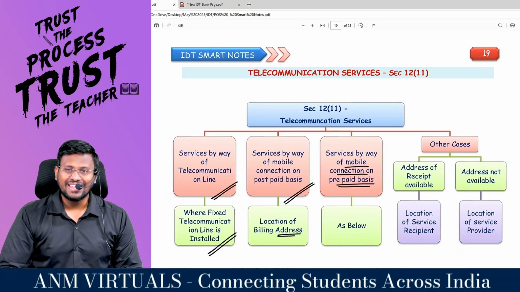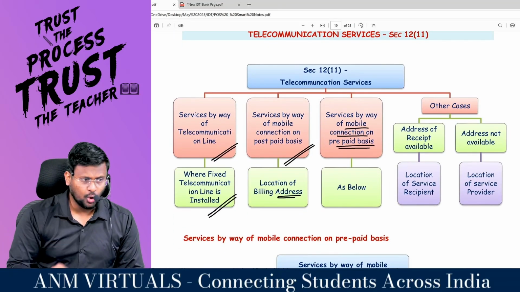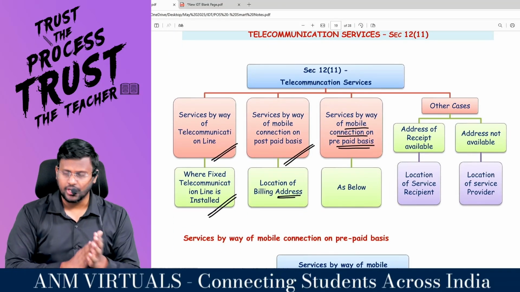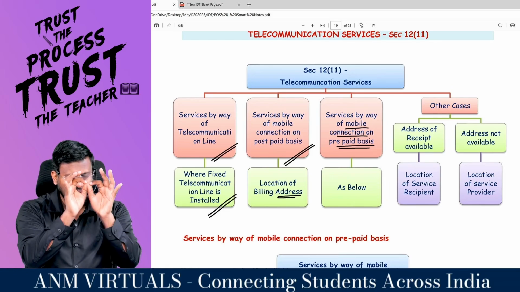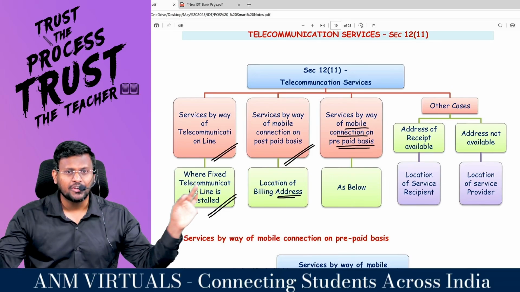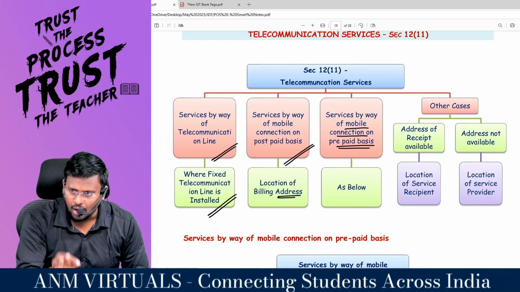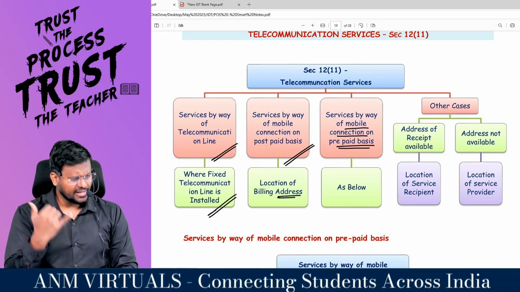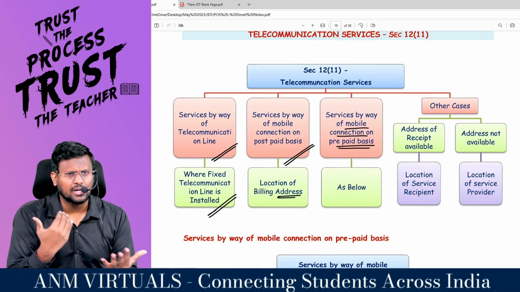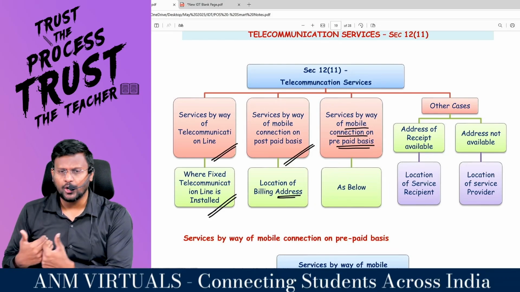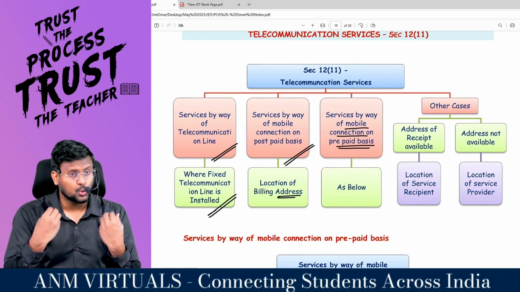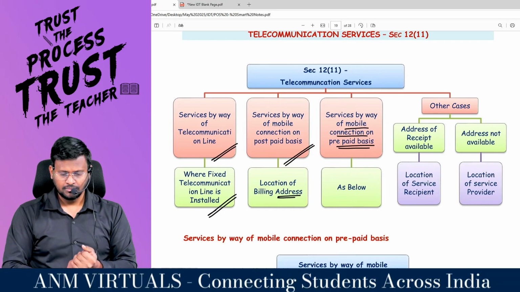So, Tata Docomo, Jio, all these people are called telecommunication services. They may be providing DTH services and all by way of a fixed telecommunication line. Where the fixed telecommunication line is installed will be the place of supply. The next major telecommunication service is through phone, which may be either postpaid or prepaid. Postpaid means the bill should come. Location of the billing address.